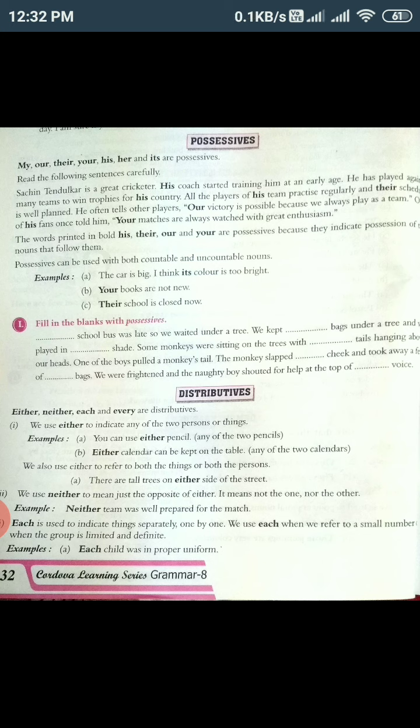Now moving on to the next determiner, that is distributives. So the four distributives that we are going to study are either, neither, each, and every. With either we always use or also. For example, you can use either pencil, that means any of the two pencils.